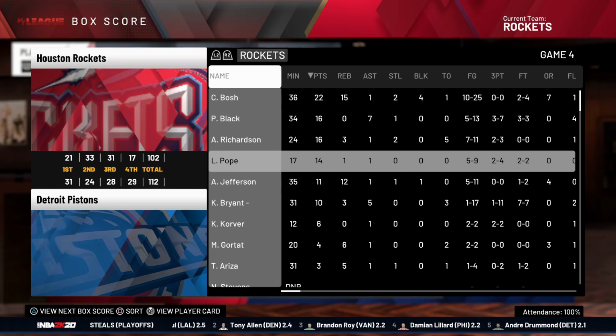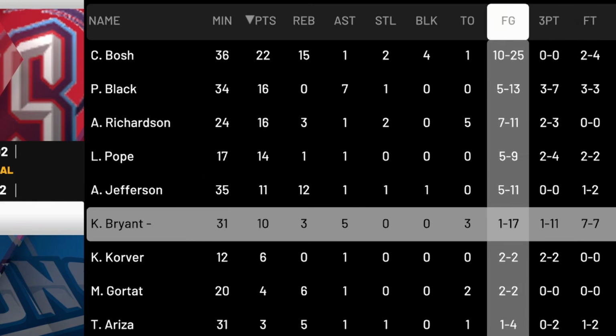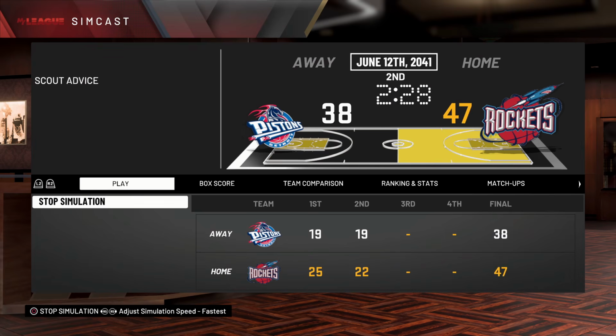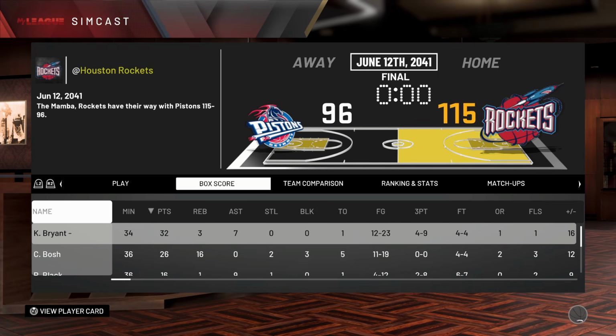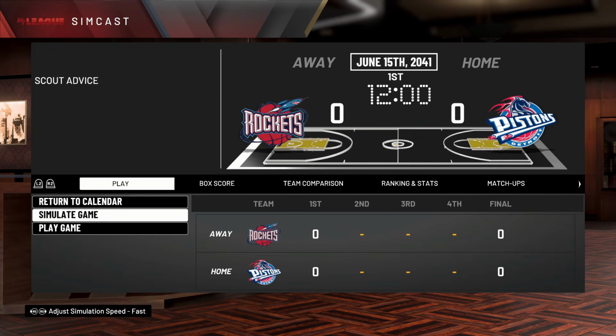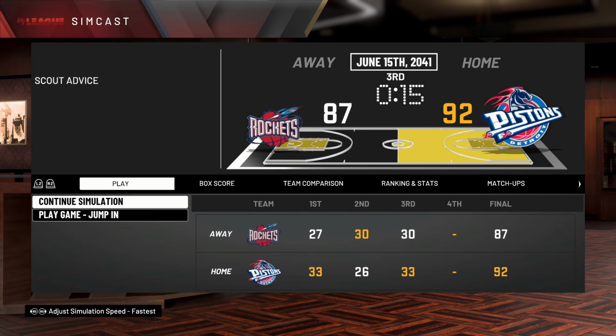We lose by 10 points. Kobe shot 1 for 17. Oh no. This is how you know he's not an All-Star anymore. But we are able to win the next game, so we force a game 6. We just need one more to force a game 7, but it doesn't look like it's gonna happen.